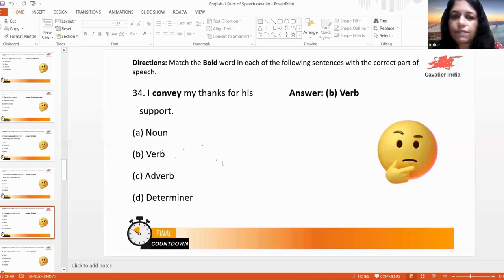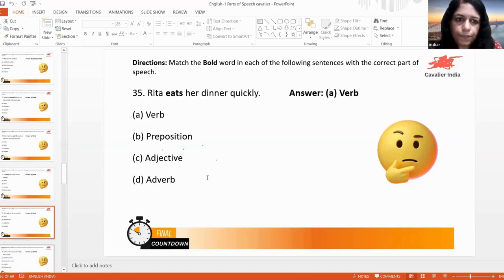I convey. Convey is the verb there. My regards, it's a noun there. For his support, here his and my are considered as adjective pronouns. Okay, support is the noun. Okay, my is an adjective pronoun. His also is an adjective pronoun. I is the subjective pronoun here. Rita eats her dinner. Dinner is noun. So what is quickly? LY form. So it is adverb. Okay.